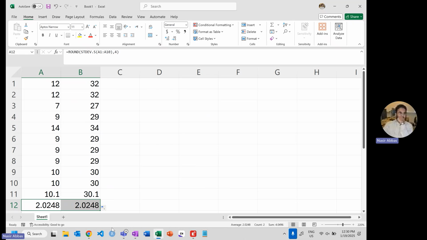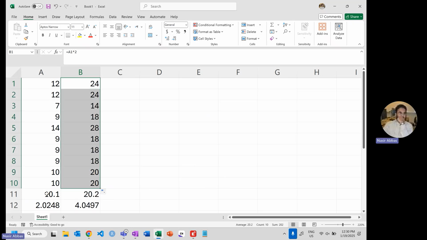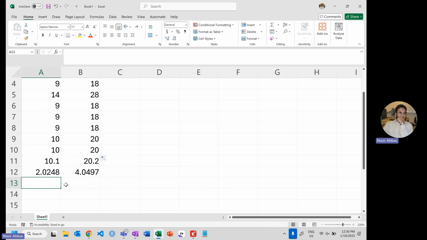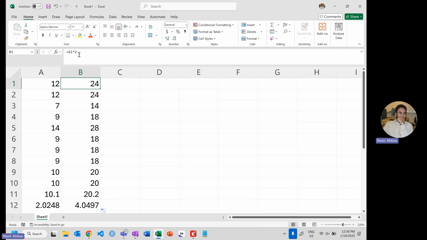Now keep that in your mind and let's multiply here. Instead of 20, which will be a huge number, I will multiply by 2. Multiply each value by 2. What happened to the mean? The mean was 10.1. When I multiplied by 2, the mean became 20.2, 2 times the mean. What happened to the standard deviation? 2 times. What will happen to the variance? 2 squared, which is 4 times the old variance. The old variance is 4.1, and the new variance is 4 times 4.1.